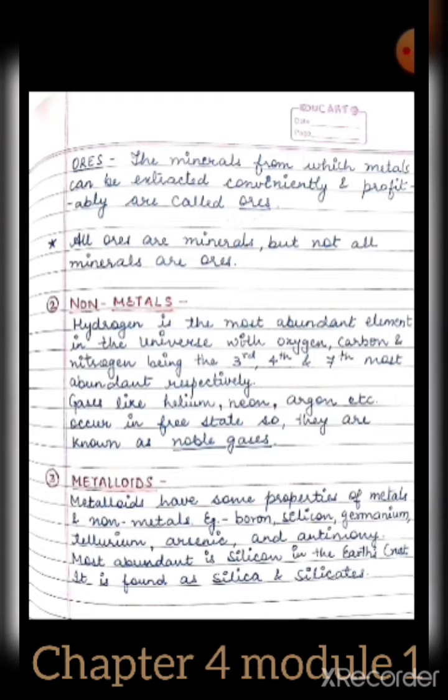Now the third one is metalloids. Metalloids have some properties of metals and non-metals. For example, boron, silicon, germanium, tellurium, arsenic and antimony. All these are metalloids. The most abundant is the element silicon in the earth's crust. It is found as silica and silicates. All of you are aware of soil. So soil is mainly silicon. So in the earth's crust, the most abundant metalloid present is silicon.